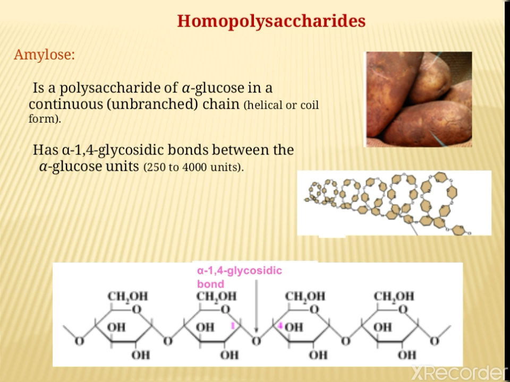Let's study amylose. It is a polysaccharide of alpha glucose in a continuous, that is unbranched, chain in helical or coil form, and has a 1,4-glycosidic bond between the alpha glucose units.